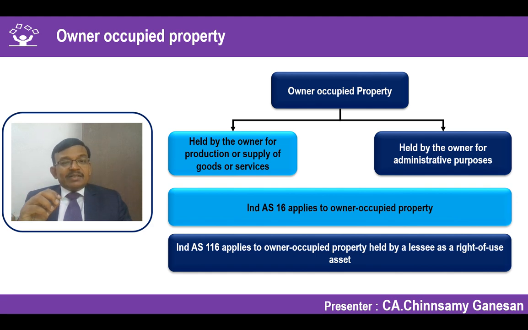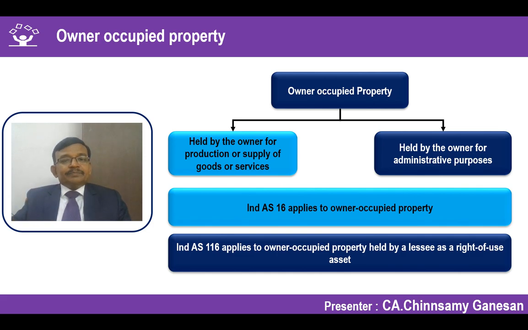Then in that case, it is not owned owner property. It is a right of use of the property, but it is occupied for my production purposes or supply of goods and services or maybe for corporate office purposes. In that case, Ind AS 116 should be applied. So Ind AS 16 or Ind AS 116 will come into the scenario for owner occupied property. If it is owned, Ind AS 16; if it is a right of use asset as a lessee, it is 116. So you are clear on that?